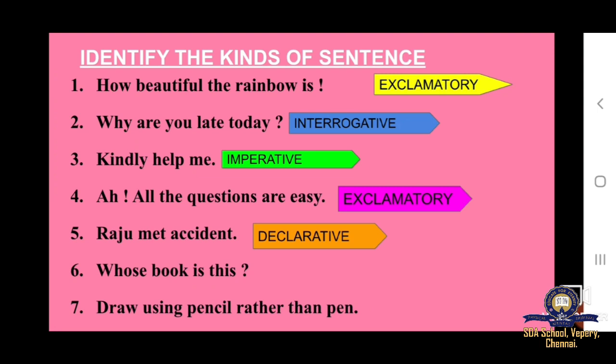And next sentence, whose book is this? Here, what kind of sentence is used? Yes, interrogative sentence. And the last sentence, draw using pencil rather than pen. So children, here what kind of sentence is used? Yes, declarative sentence.